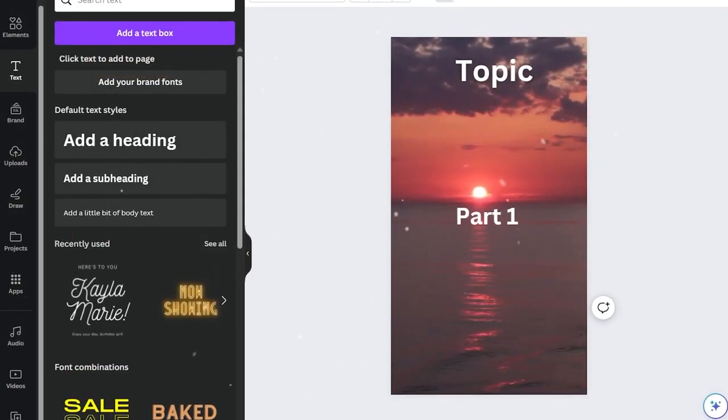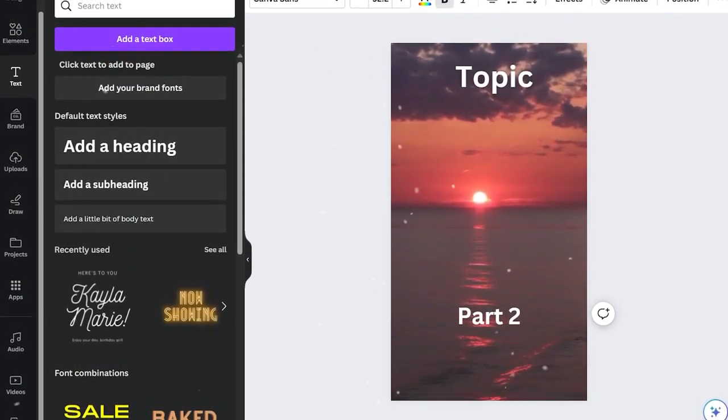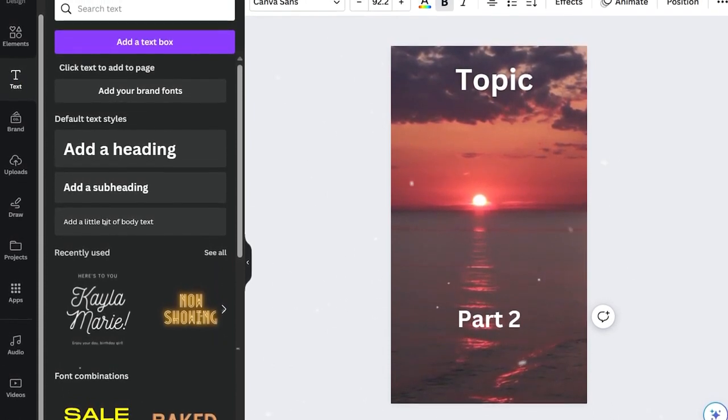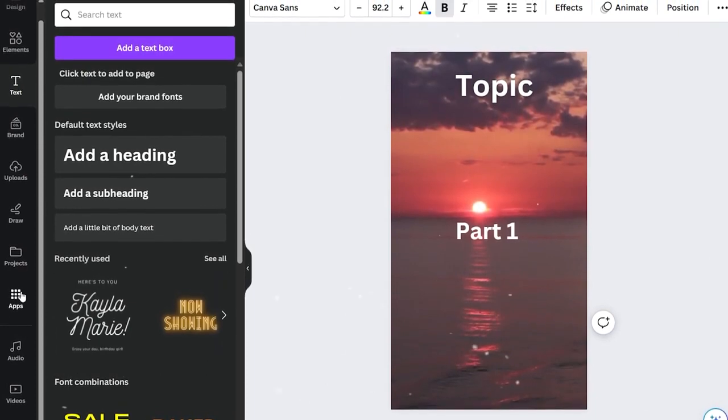So let's recheck the timing by clicking Show Timing again. It appears as though the differences between part 1 and part 2 may not be immediately visible in the editor, but it should function correctly when we apply the text in the next steps.